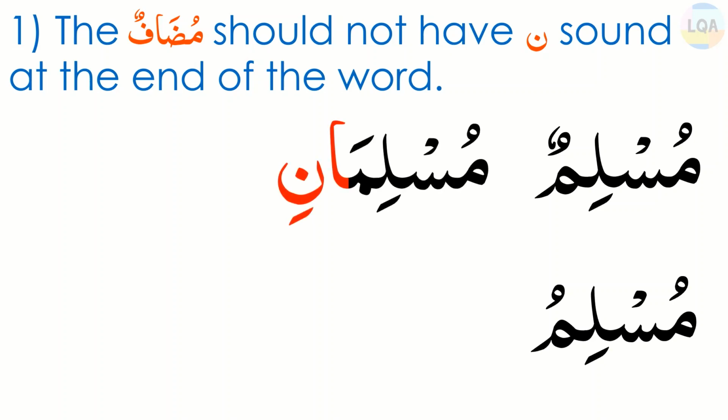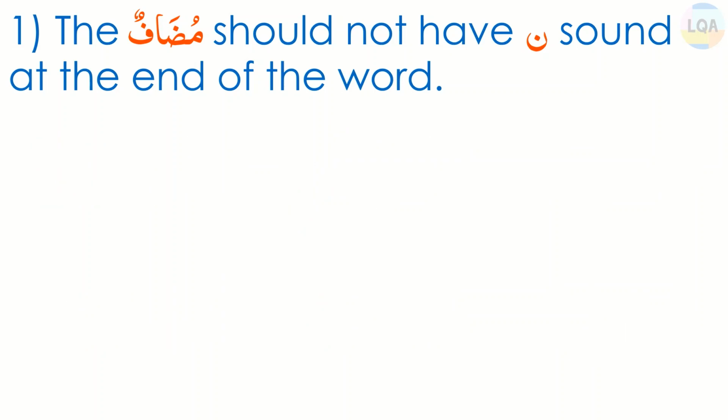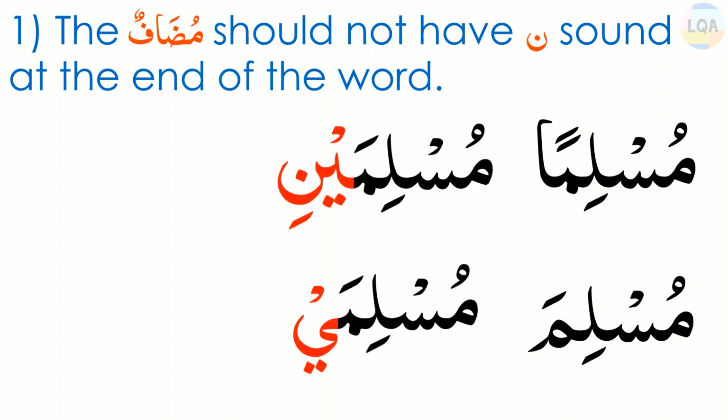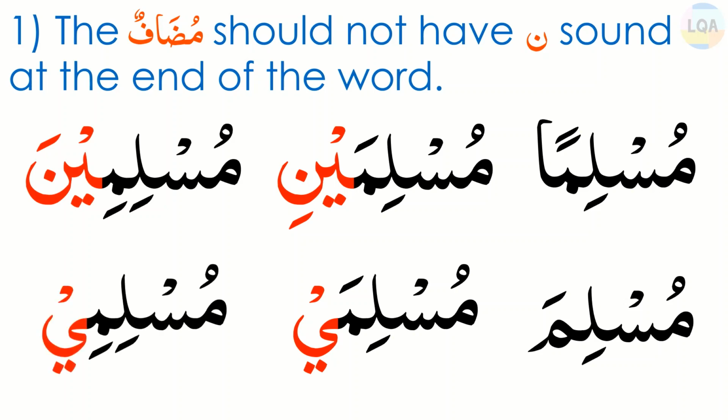Next word is Muslimani, which is dual. Here we will drop the noon letter and it will become Muslima. Similarly, Muslimuna, which is plural, will become Muslimu. These were the examples of Rafa status. Let us now see the examples of Nasab status. Musliman will become Muslima in Mudaf condition. Muslimaini will become Muslimai and Muslimina will become Muslimi.